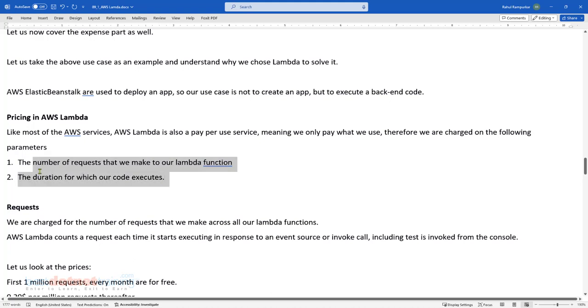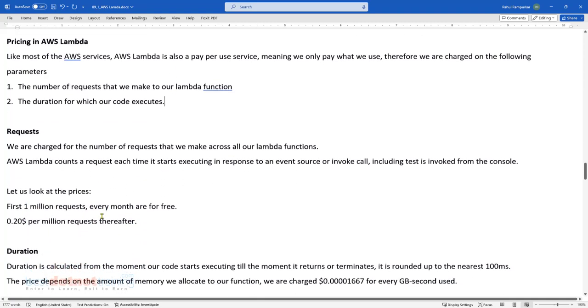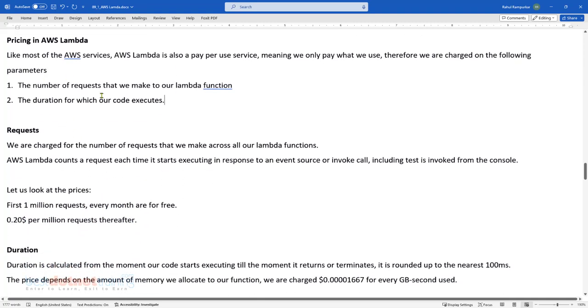Okay, and how much memory was occupied by Lambda. All this put together, the time, the memory, and the number of requests, is basically what they use to price Lambda. What do I mean by number of requests? Number of requests means number of executions, as simple as that.